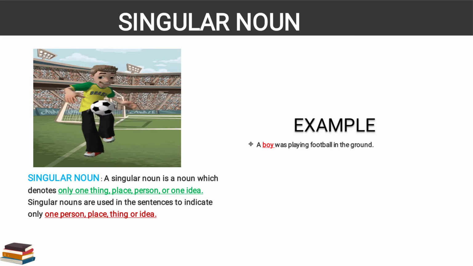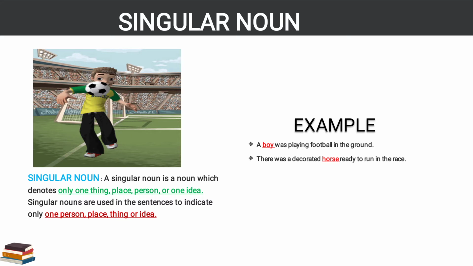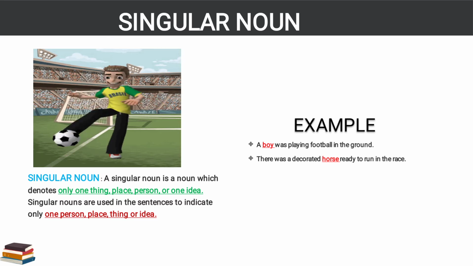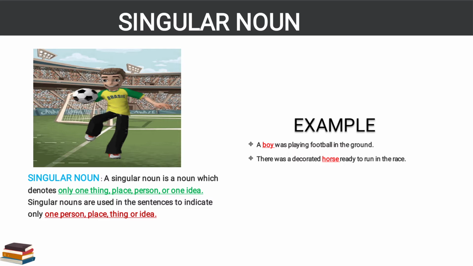More examples we'll see. There was a decorated horse ready to run in the race. Here horse is highlighted. So how many horses are there? In the sentence only one horse is there. That's why this comes in singular noun.